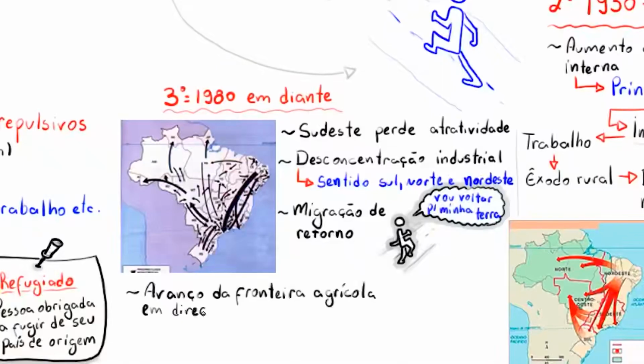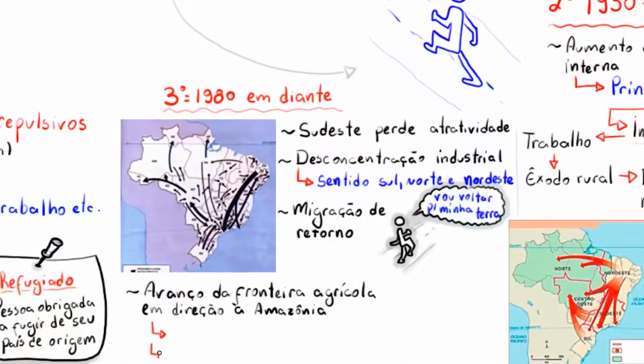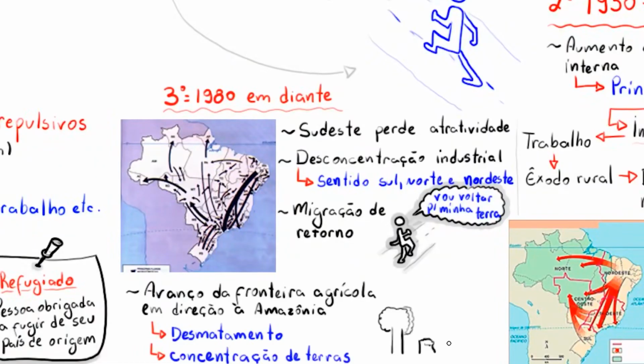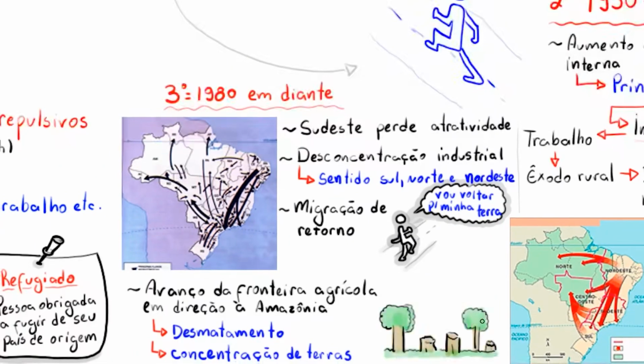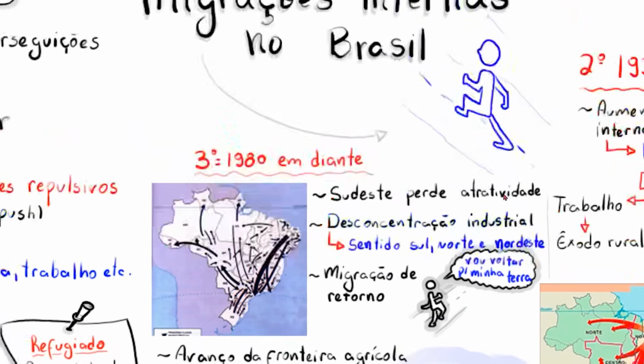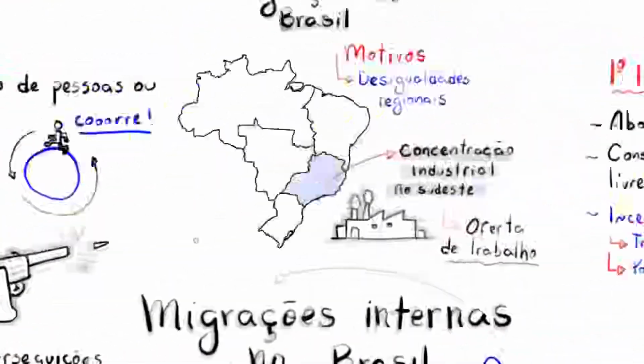And another factor I want to highlight is the expansion of the agricultural frontier, or the new agricultural frontier, which started to move from the Central West region to the North region, right? Toward the Amazon, which also helped to increase deforestation in the region.